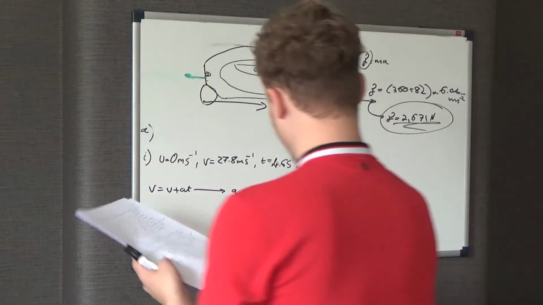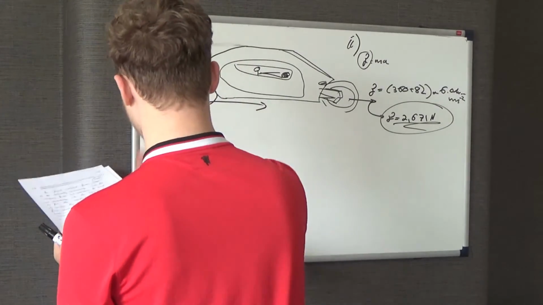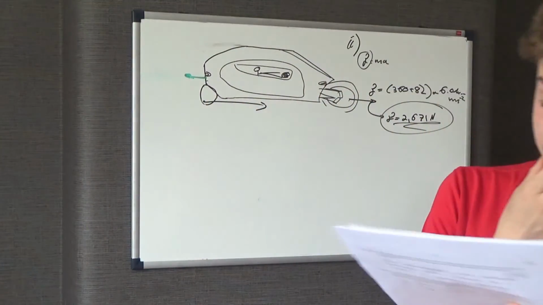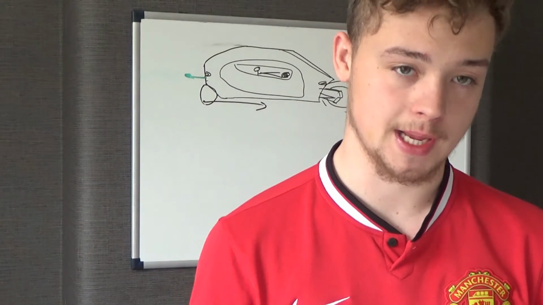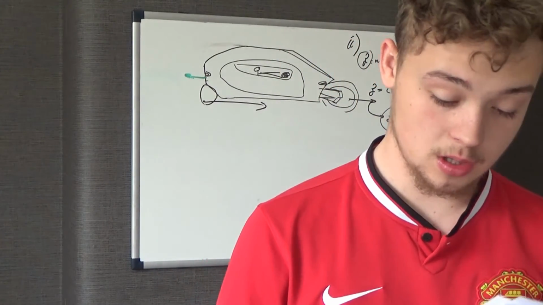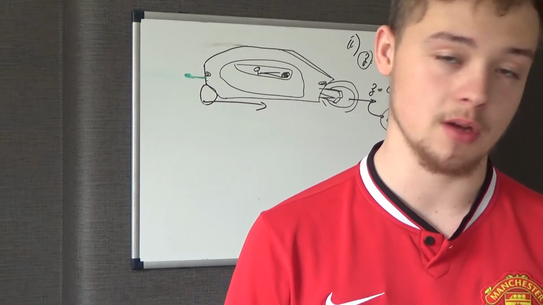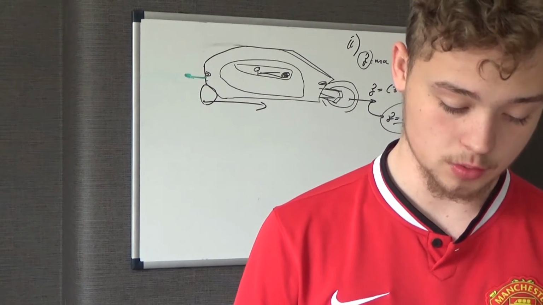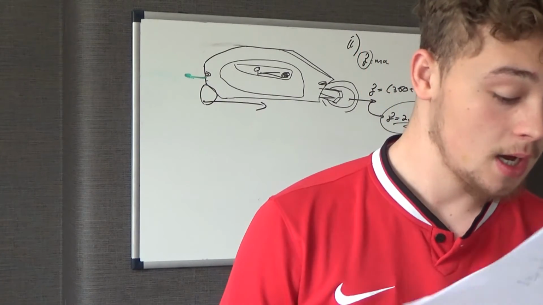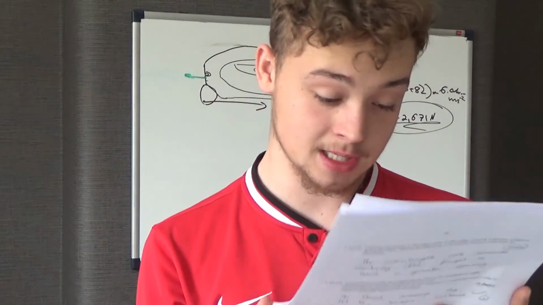The vehicle now accelerates to a constant speed. So when it gets to this speed, there's no acceleration. The useful power output of the motors is 22 kilowatts. In other words, you need to convert that into watts, which is 22,000 watts, at this speed. Calculate the horizontal resistive forces acting on this vehicle.